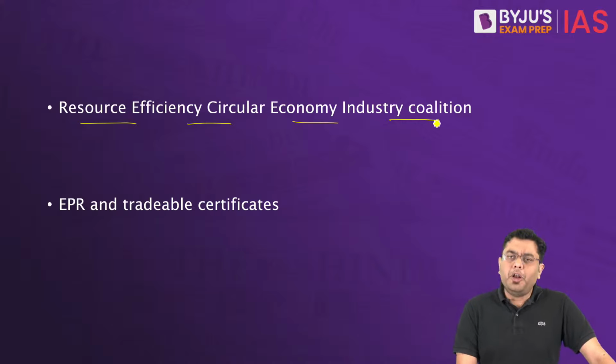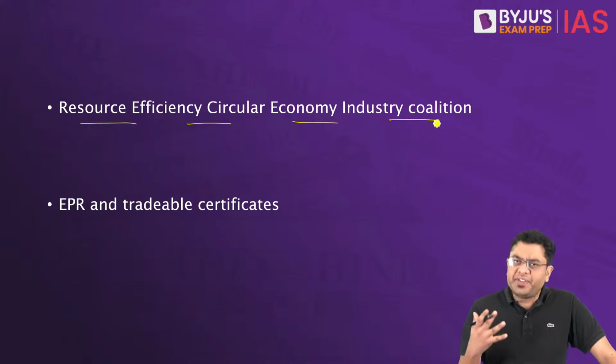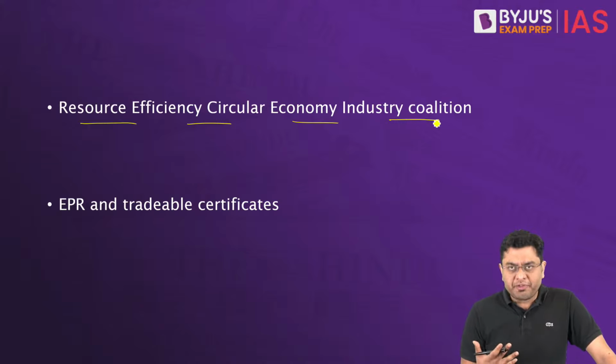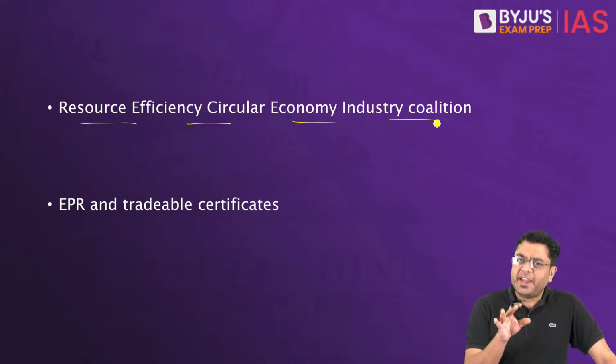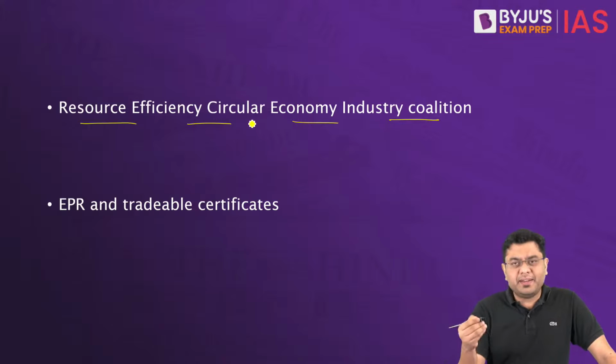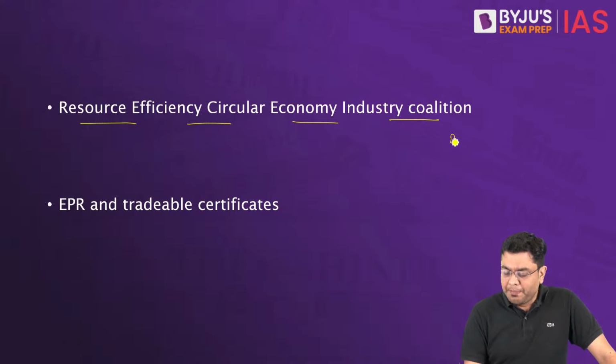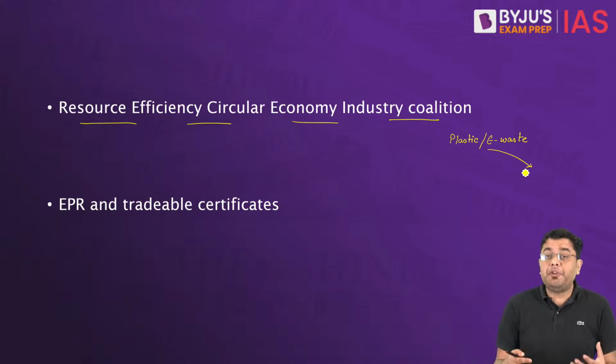So first of all, we have to understand the basics of circular economy here, how the circular economy is going to benefit us. When we talk about a circular economy, let's suppose we consider any product, any object, let's say plastic waste, or let's assume e-waste. Now, plastic or e-waste, generally what is the approach that we adopt?